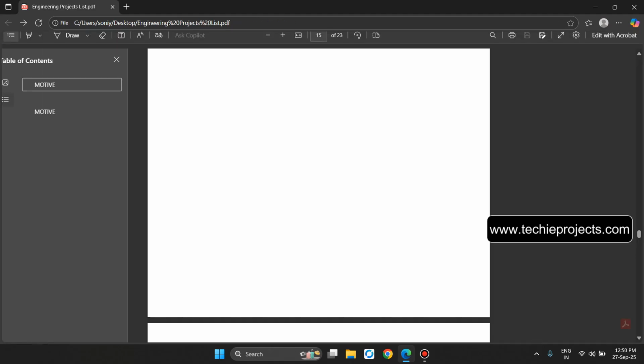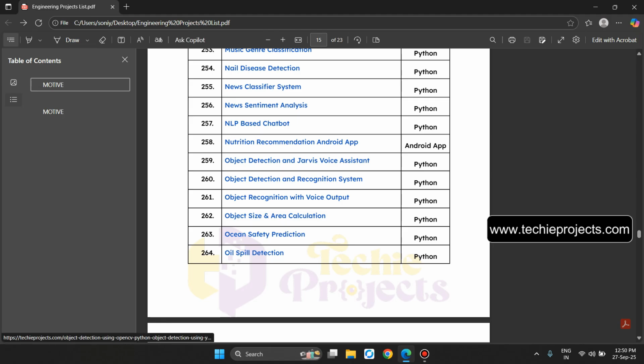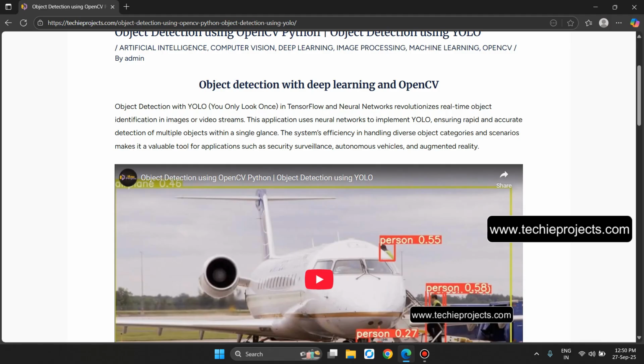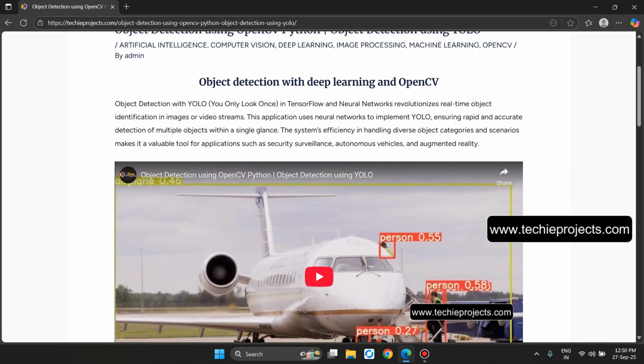Let's go back. Point number 260, object detection and recognition system. Object detection with YOLO in TensorFlow and neural networks is revolutionizing real-time object identification in images or video streams. This application uses a neural network to implement YOLO, ensuring rapid and accurate detection of multiple objects with a single glance. The system's efficiency in handling diverse object categories and scenarios makes it a valuable tool for applications such as security and surveillance, autonomous vehicles, and augmented reality.